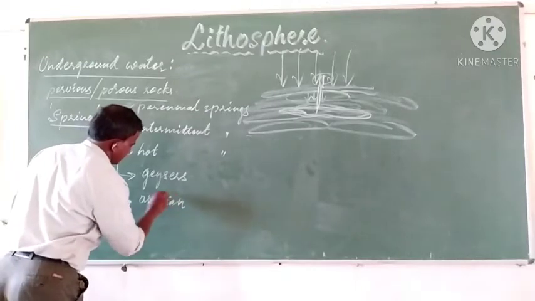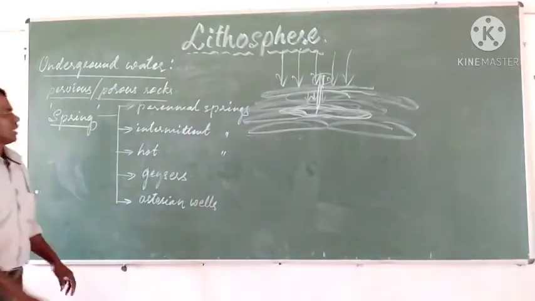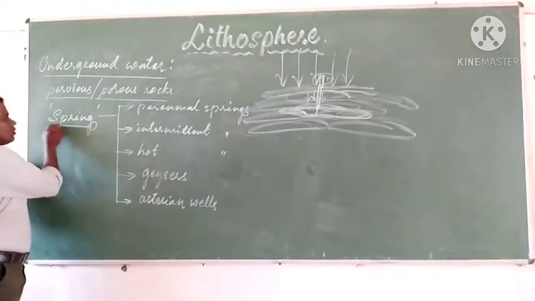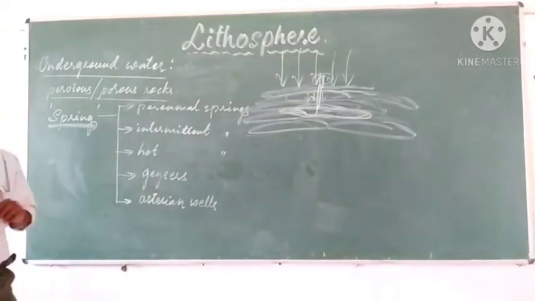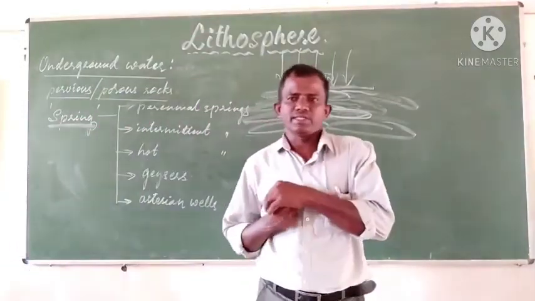These are some of the major types of springs. These springs cause the change in the landscape.